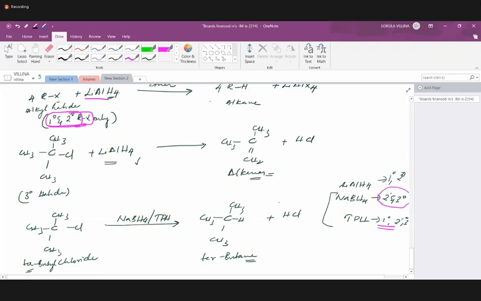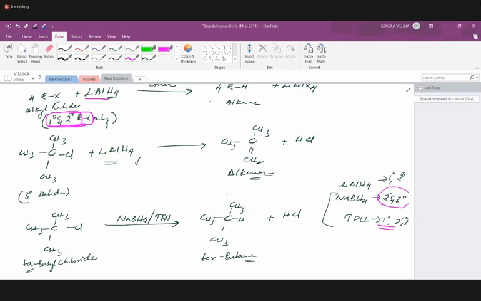Okay. What happened? Where we have used lithium aluminum hydride for tertiary, that reaction does happen.